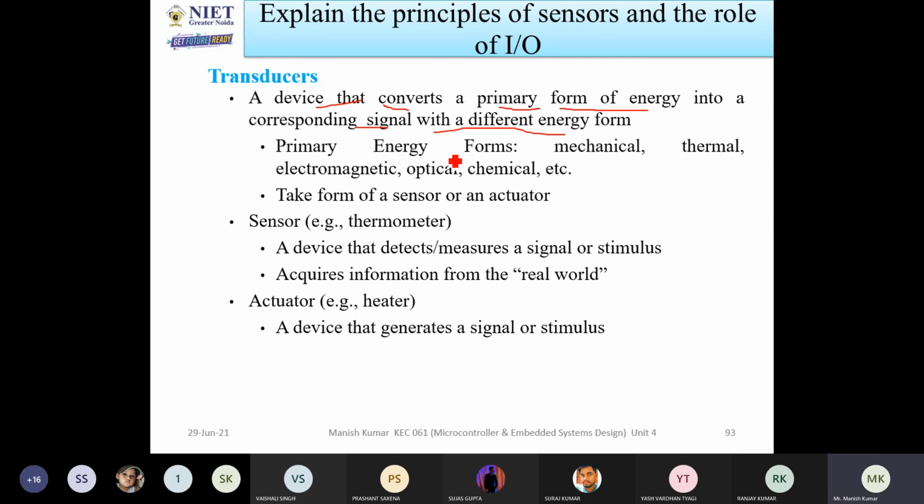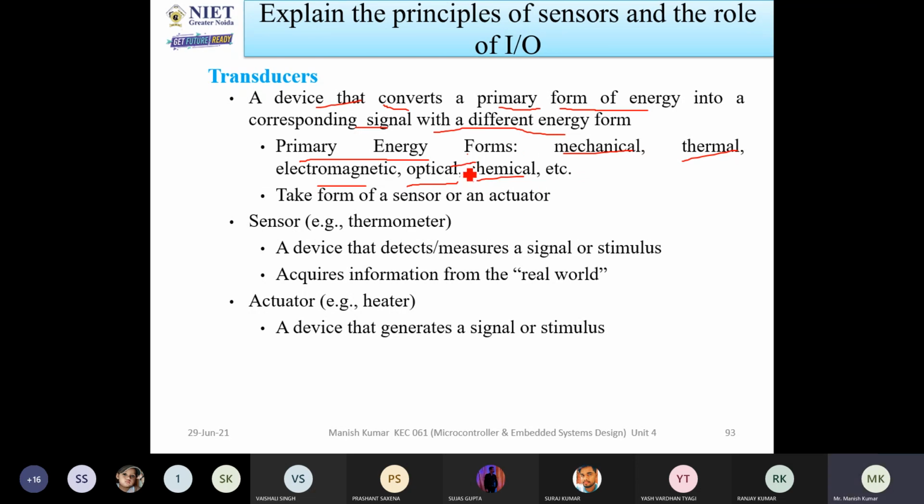Okay, so what is the primary energy form? Suppose I say that a fan is moving. The fan will convert electrical signals to, you can say, rotary motion. Okay, but this is not a transducer. Primary energy forms are mechanical energy, thermal energy, electromagnetic energy, optical energy, chemical energy, and like that. These will be considered as primary forms.